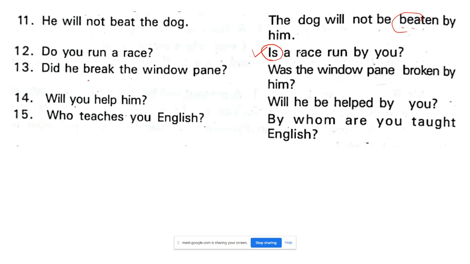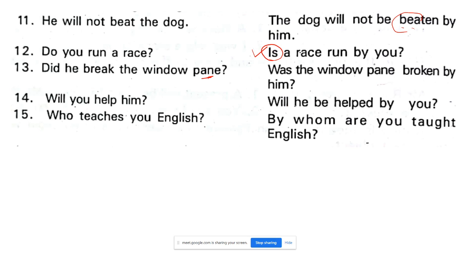Big boys here, did he break the window pane? Was the window pane broken by him? Yes, was the window pane broken by him? So, yes.